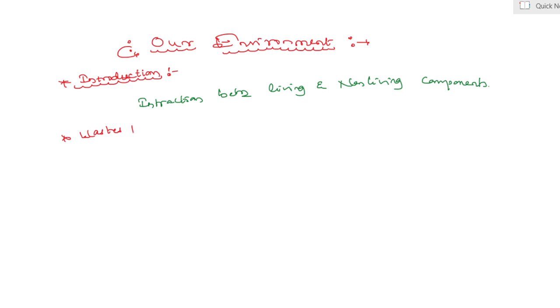Waste types and their effects on our environment.